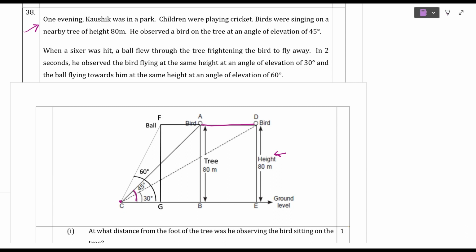And the ball flying towards him at the same height at an angle of elevation of 60 degrees. So this is the 60 degrees elevation. So what you have to do is observe the right angle triangles. What are the triangles we can observe here and what they are asking us to find, let us see.